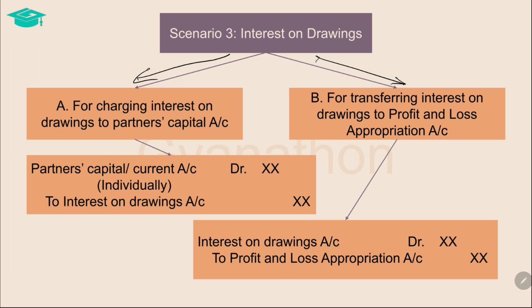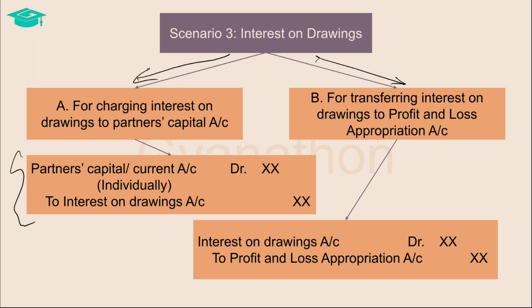In order to do this, firstly, the interest on drawings is charged to the partner's capital account or current account by debiting the respective partner's capital or current account and crediting the interest on drawings account. This shows how much interest on drawings is due by each partner to the firm. After this entry, the interest on drawings holds a credit balance.